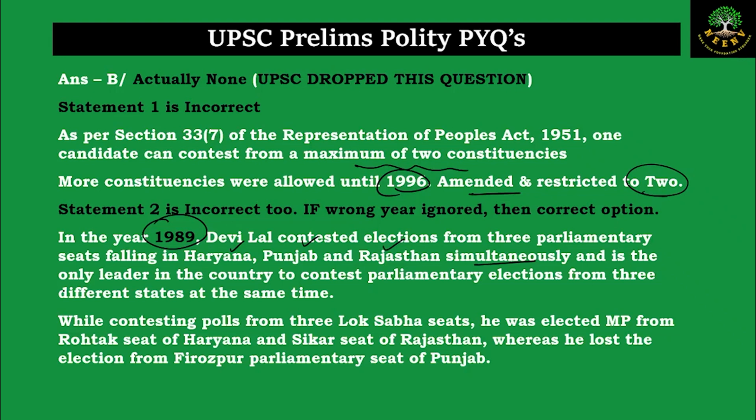And he has a record for being the only leader to contest a parliamentary election from 3 different states at the same time, because he is contesting from 3 different seats in 3 different states. And he did win in 2 of them, the Rohtak seat of Haryana and the Sikar seat of Rajasthan, but he lost the Firozpur seat of Punjab.